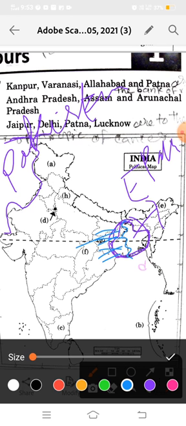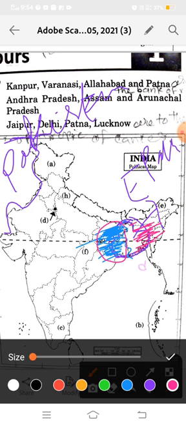So this sky blue colored portion became part of India after 1947, and this pink colored portion became firstly part of Eastern Pakistan, and after then they demanded a separate country and became an individual country known as Bangladesh.